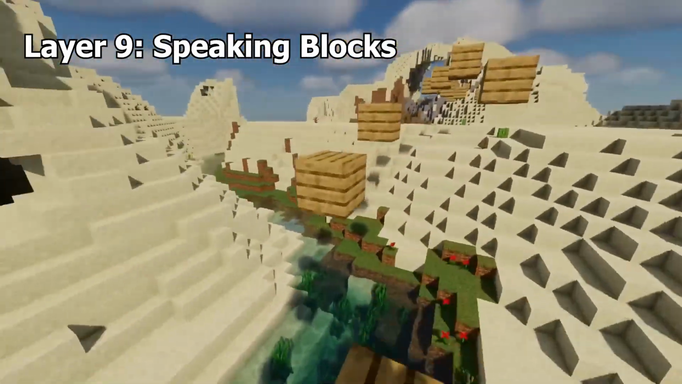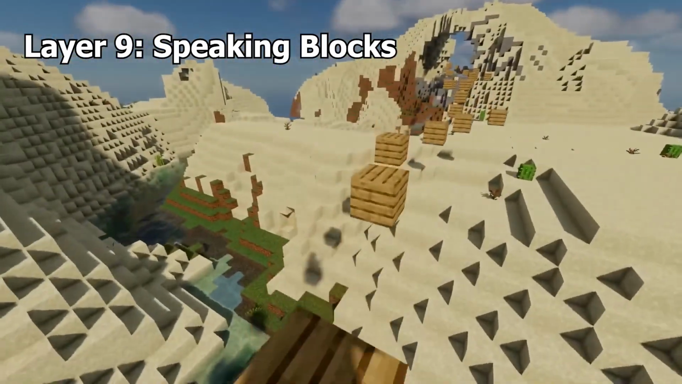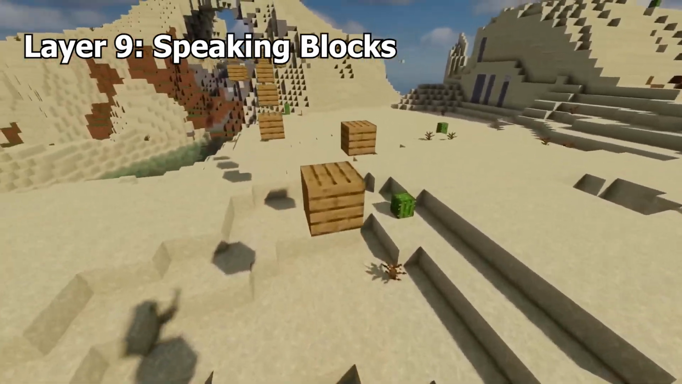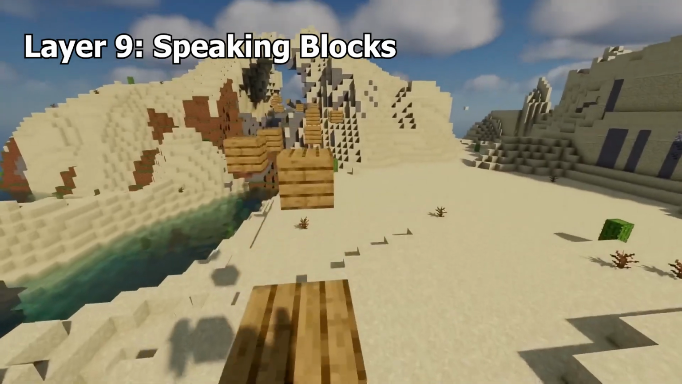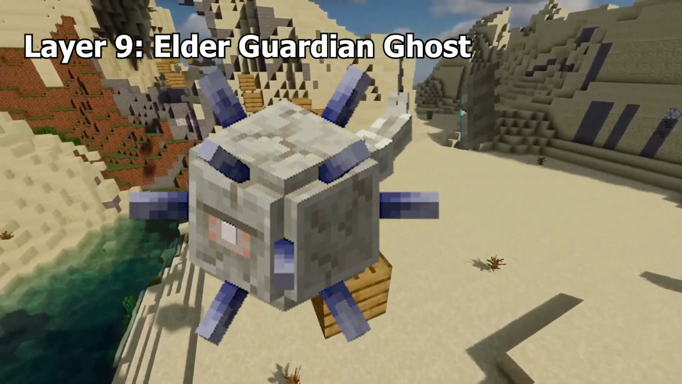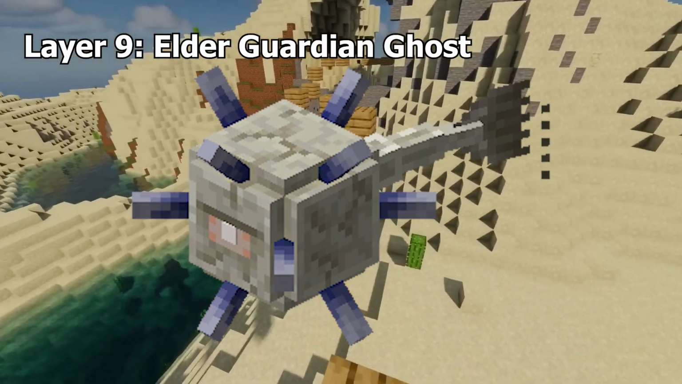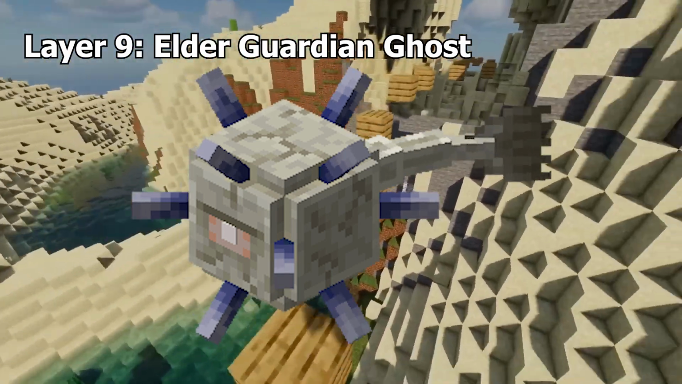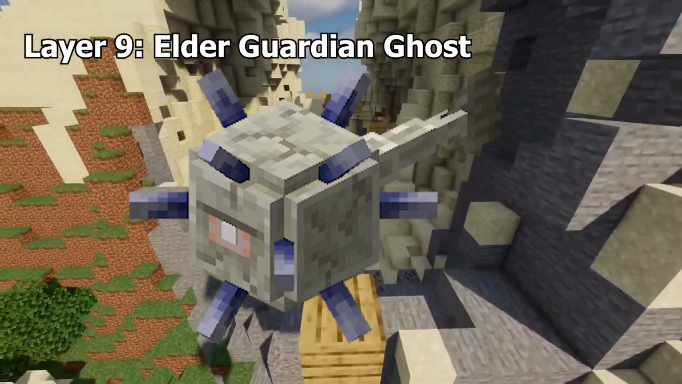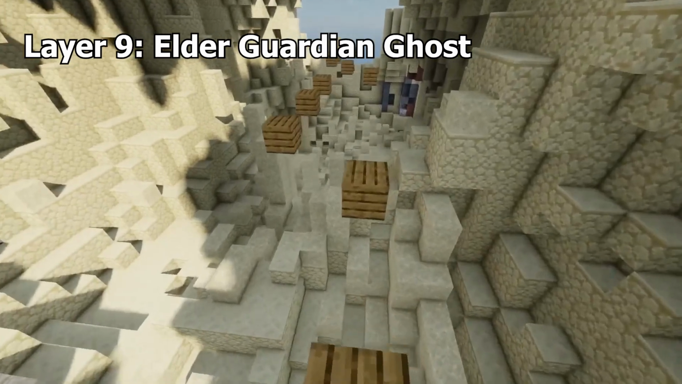Speaking Blocks. I have no idea what this one is. It might refer to a YouTube video series called Talking Blocks, but the different name makes me think it's something else. Elder Guardian Ghost. The Elder Guardian Ghost is the screen effect that appears when getting mining fatigue, but this is referring to the ghost being a summonable mob in the Bedrock Edition.